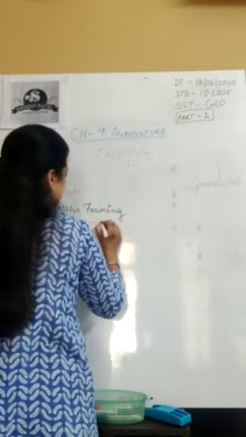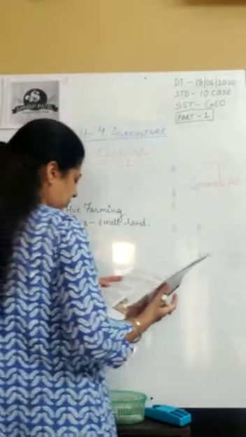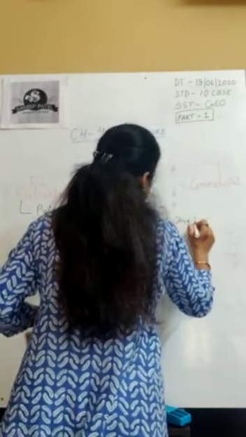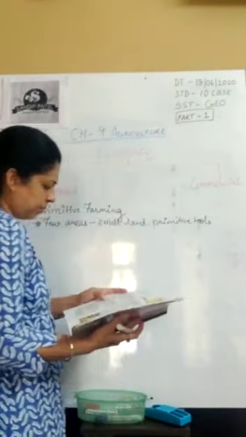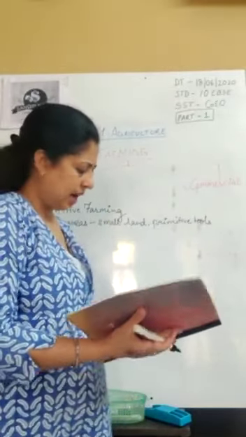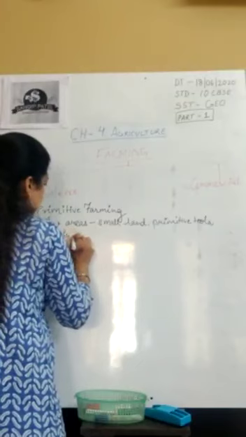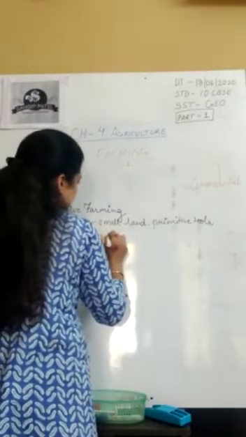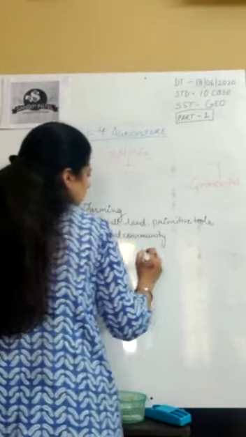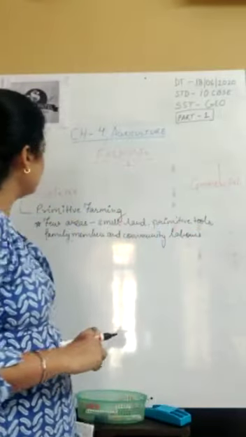So I can say small land, primitive tools. We have primitive tools like hoe, dao and digging sticks, and family and community labors. And I can write family members and community labors, means which are easily available nearby you. So these are few things you can define.